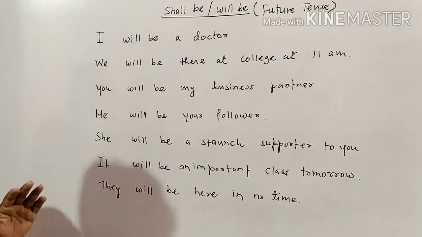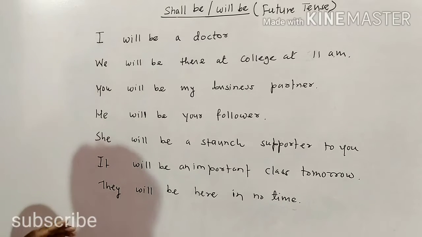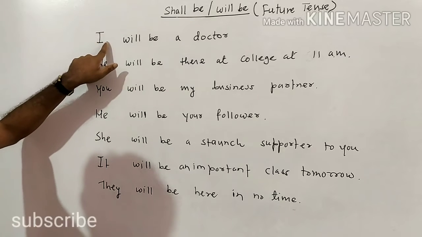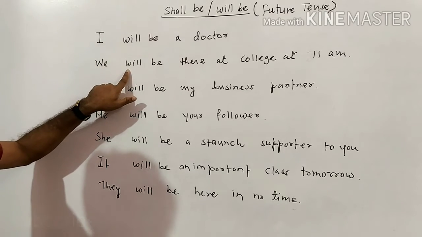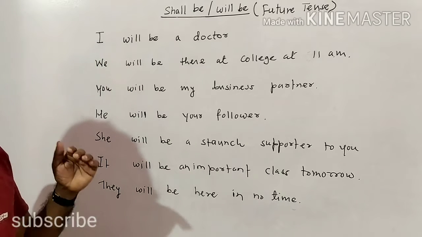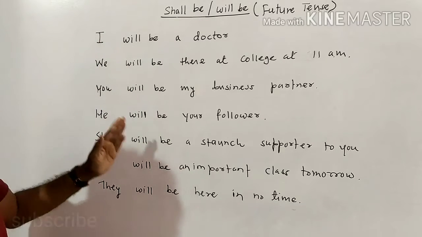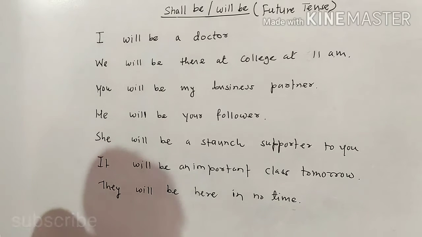In earlier trend it was the fashion to use I shall, we shall, because this is first person singular and this is also first person plural. But in modern English, we can use will before all the subjects, right? And that's why it is easy to use will be in future tense.